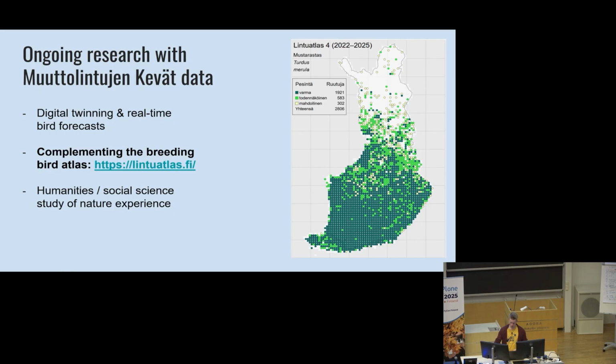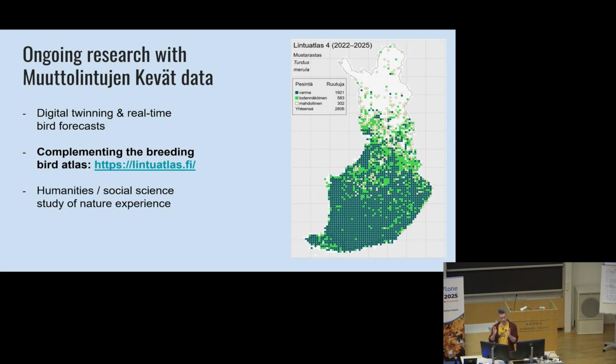Then another example is about this breeding bird atlas. The breeding bird atlas is a project where the Natural History Museum tries to find out where all the bird species of Finland breed.